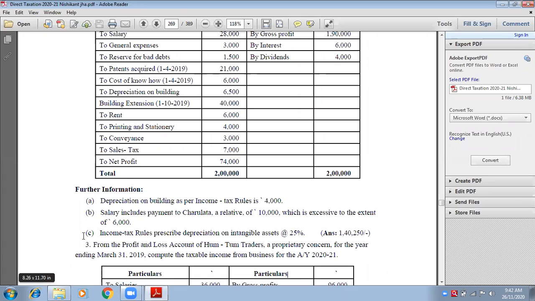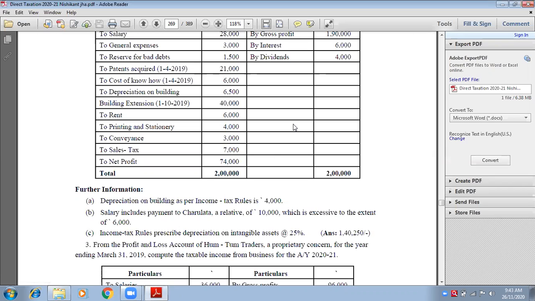Okay. Now third heading. What is the third heading? Ma'am, less income not to be shown. Very good. Good job. Less incomes not to be shown or related to other heads. So where will it be? Ma'am, it will be on the credit side and adjustments. Very good. But if you can see, no adjustment is given related to income. All of the adjustments are related to the expenses. Am I right? Yes, ma'am.